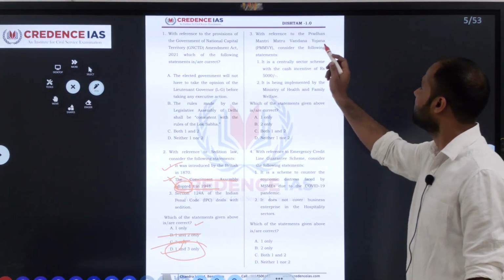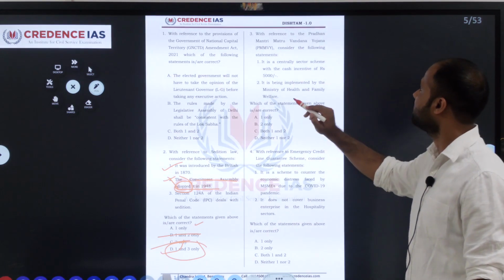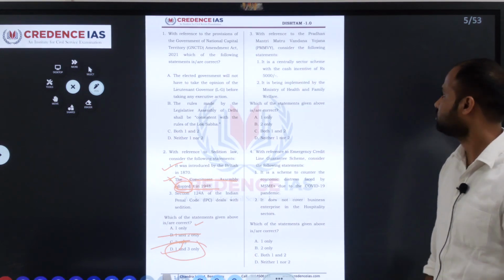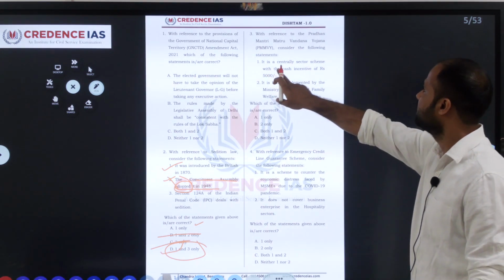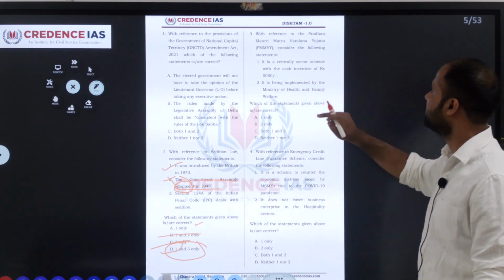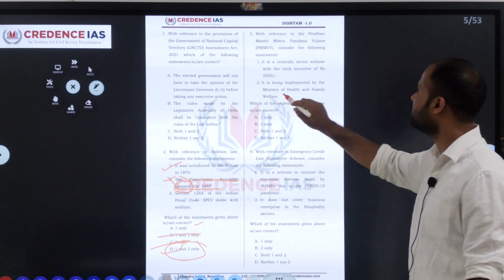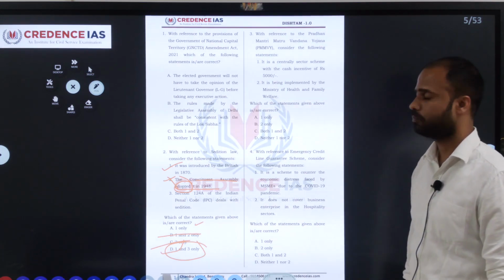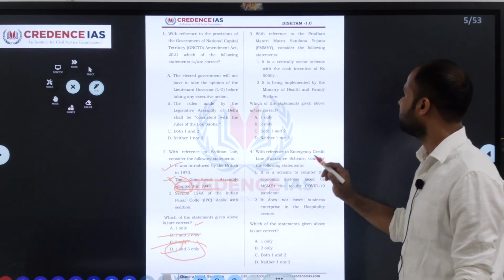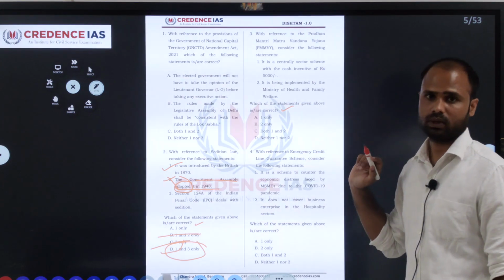With reference to the Pradhan Mantri Matru Vandana Yojana, consider the following statements. In the first option, it is a centrally sponsored scheme with a cash incentive of 5,000. It has been implemented by the Ministry of Health and Family Welfare. Which of the above statements are correct? We have to identify the correct one.